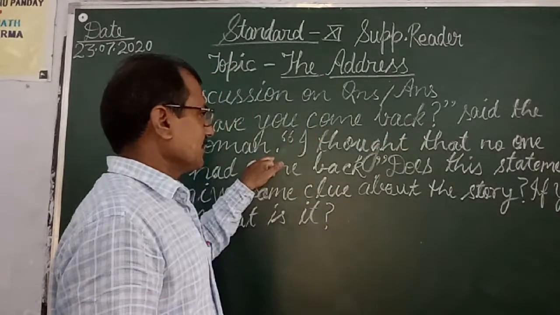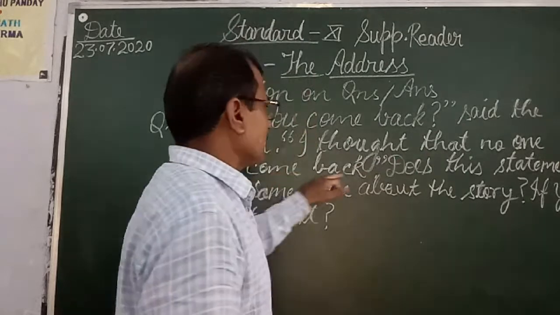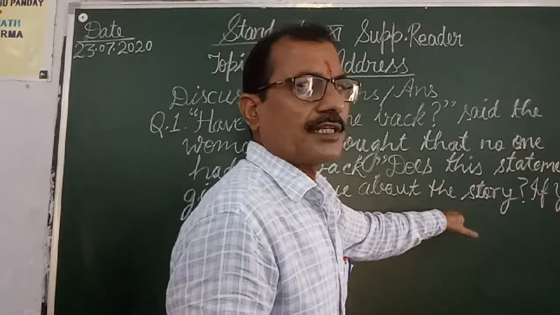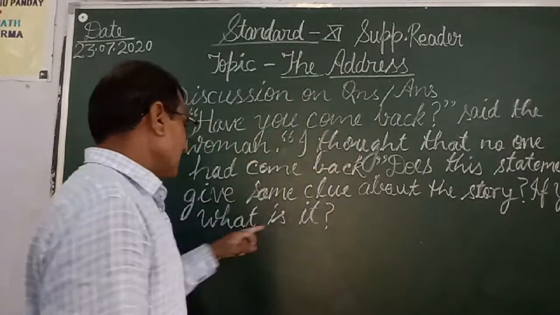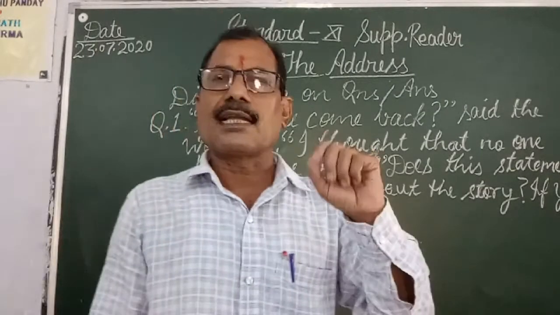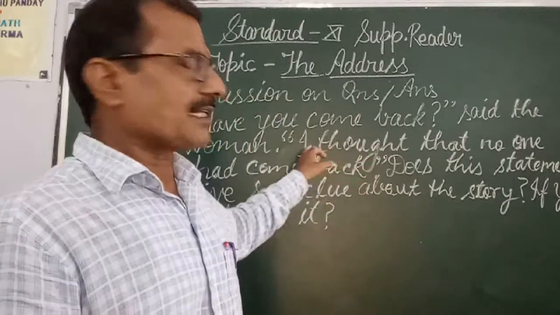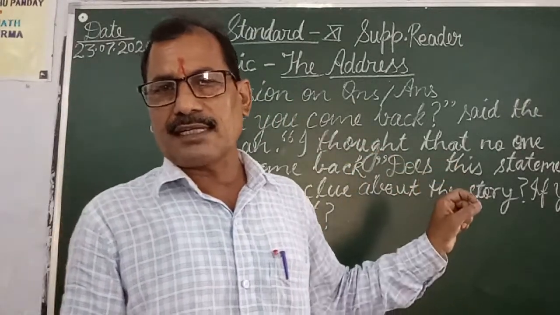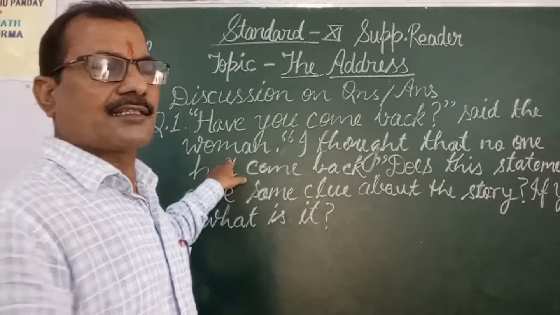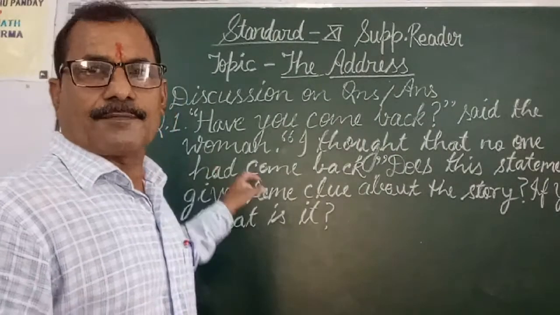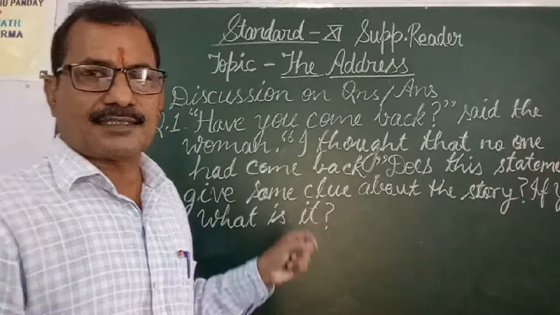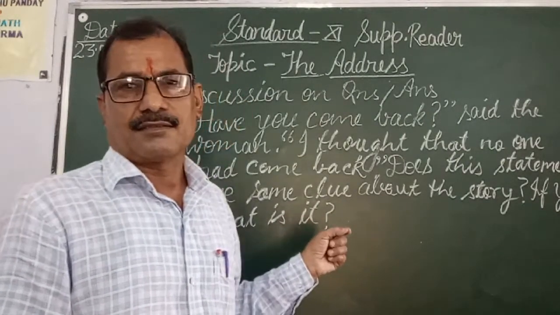Said the woman, "I thought that no one had come back." Does this statement give some clue about the story? If yes, what is it? So now, first of all, you will have to remember whose statement this is. This statement is of a woman. Who is that woman? That woman is Mrs. Darling, the friend of Mrs. S. Who is Mrs. S? Mrs. S is the mother of the narrator.